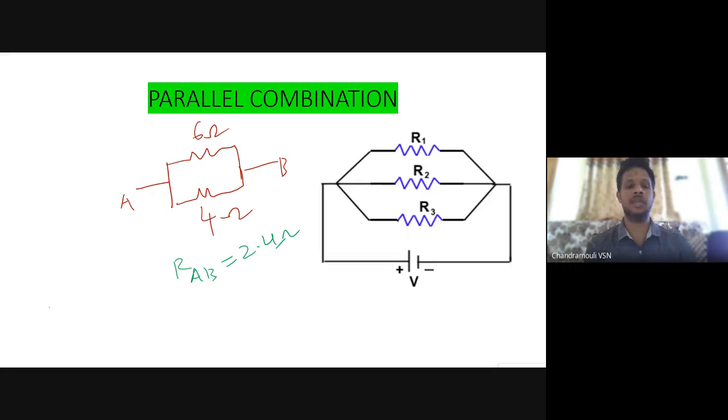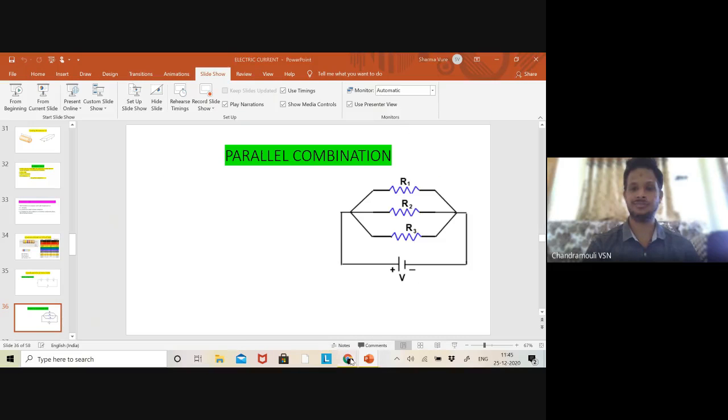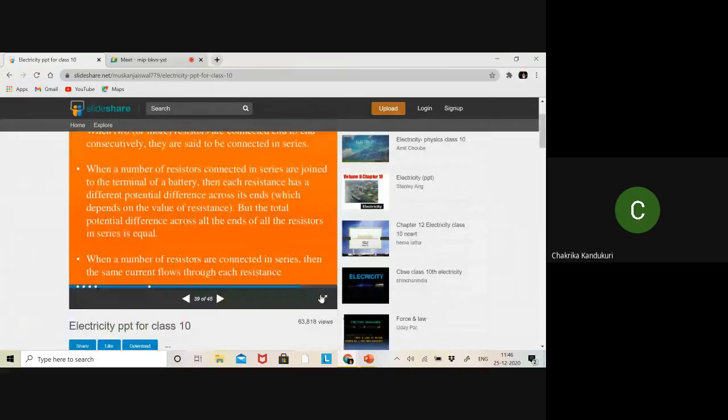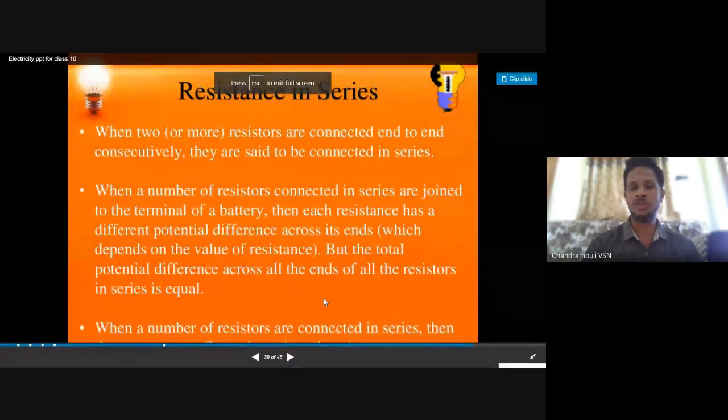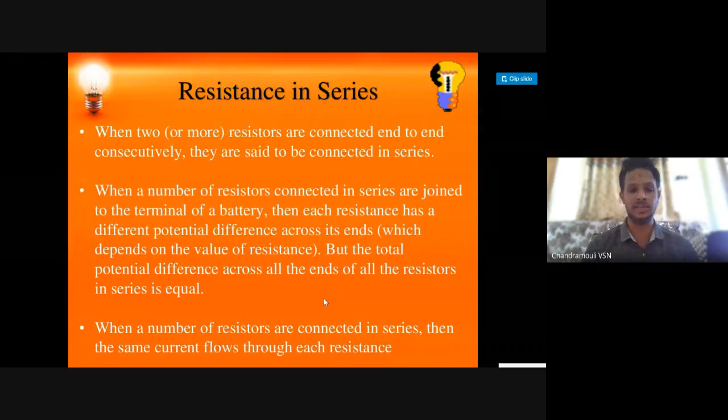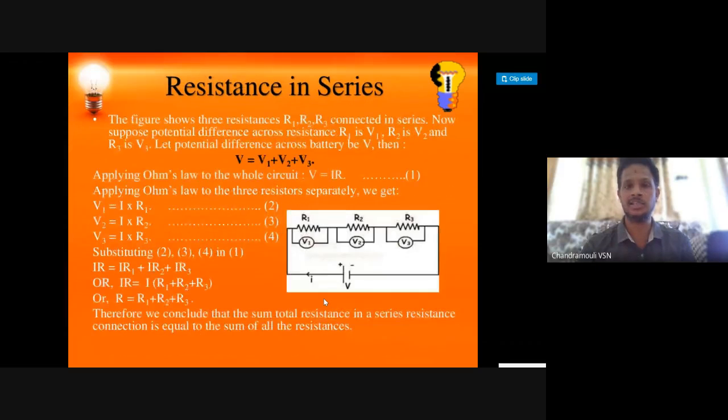So in this way, we can calculate the effective resistance when resistors are joined in parallel as well as series. What did you observe? When resistors are joined in series, resistance will increase. But when the same resistors are joined in parallel, resistance will decrease.